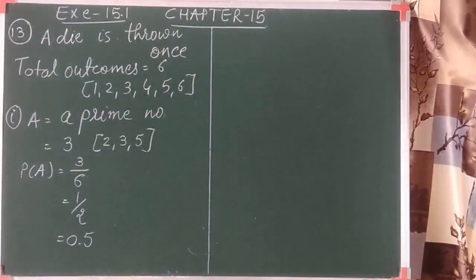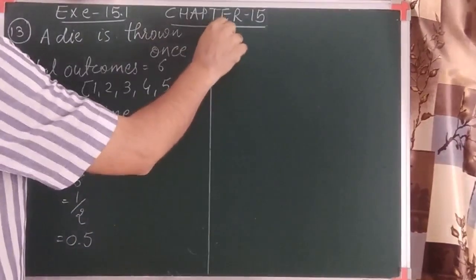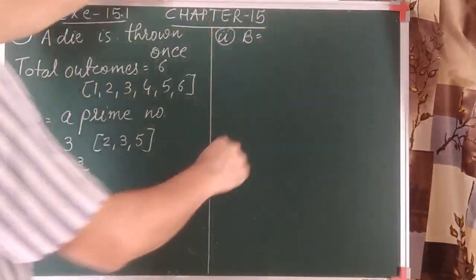Let's go for the second question. The second question says that we have to obtain such a number: a number lying between 2 and 6.